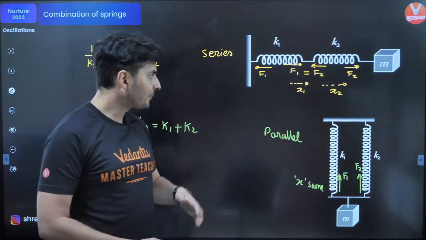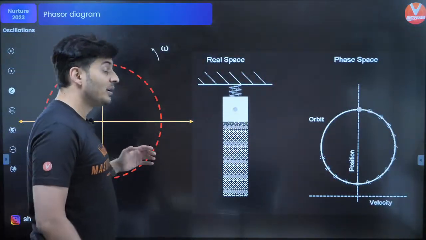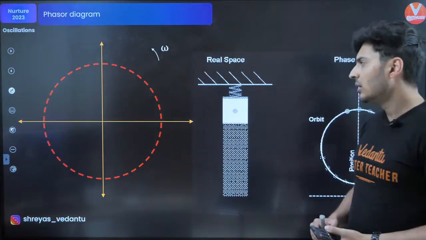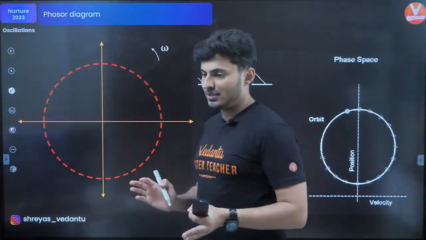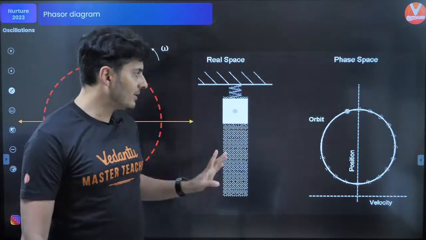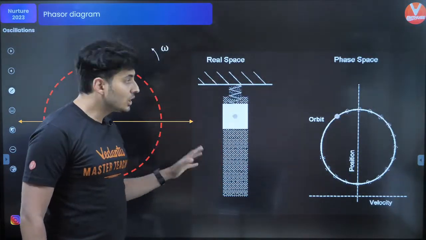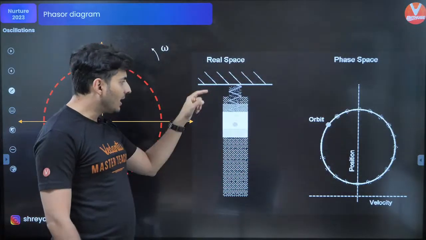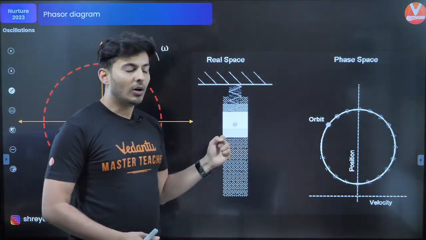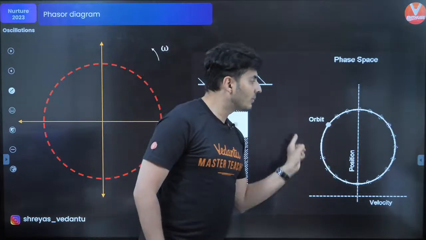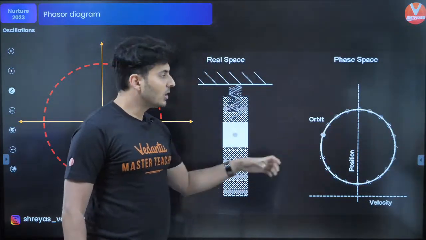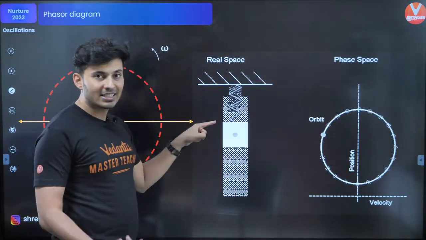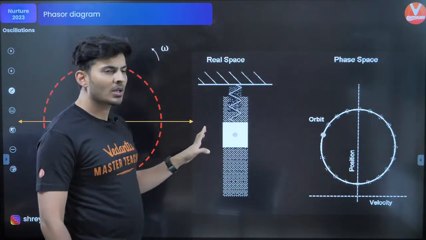Awesome Shriram. Okay. Next, phase difference and phasors. See, I have told you this, that whenever you have a circular motion, the shadow, the projection of that circular motion is basically a simple harmonic motion.